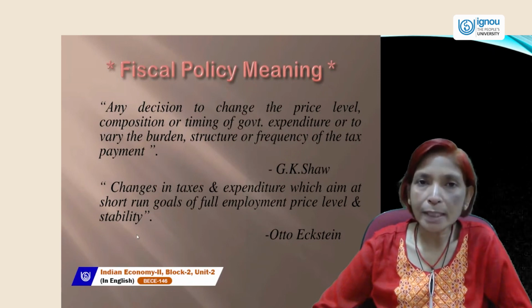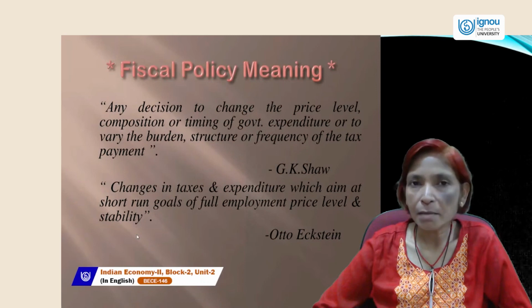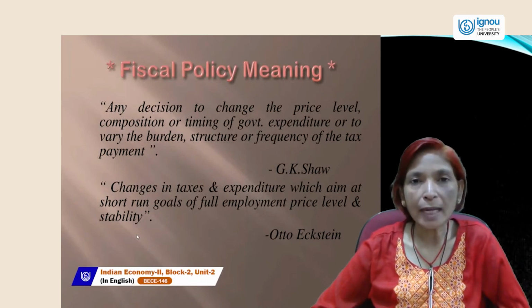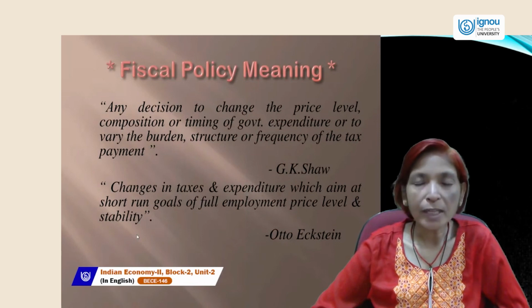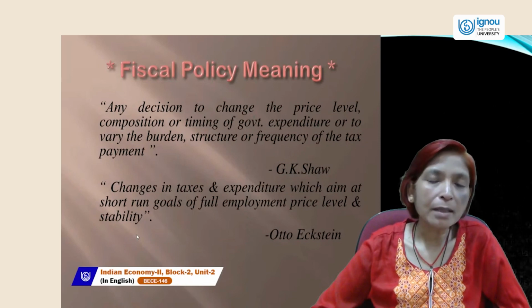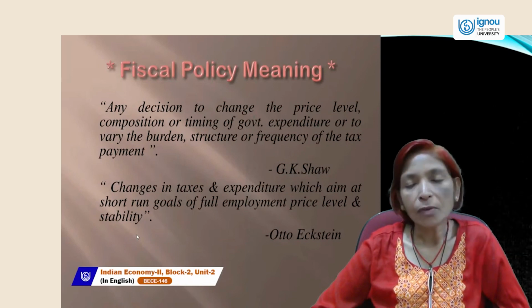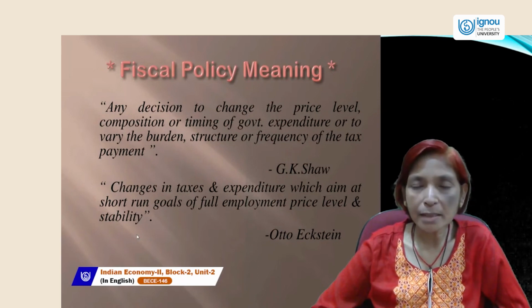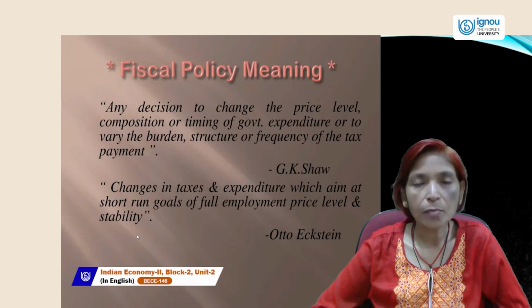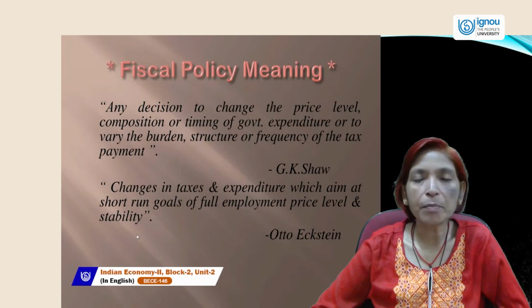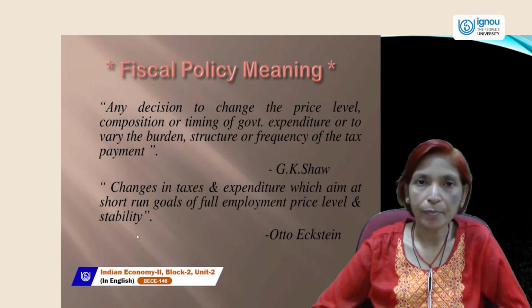Direct taxes are those taxes which are paid by the same person on whom the burden of the tax falls. That burden cannot be shifted and is borne by the same person on whom the government imposed the tax, like income tax, gift tax, wealth tax, property tax, etc. These are all examples of direct taxes.